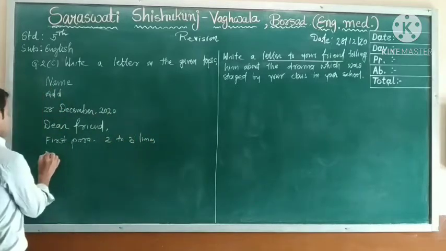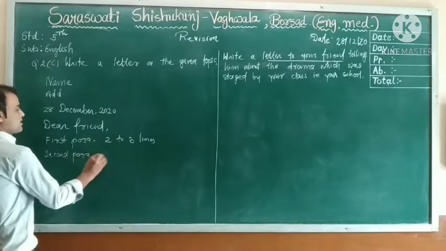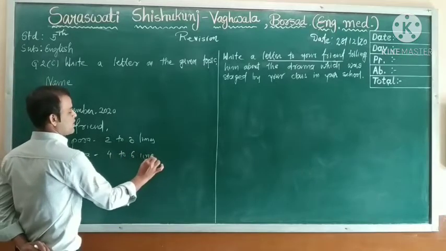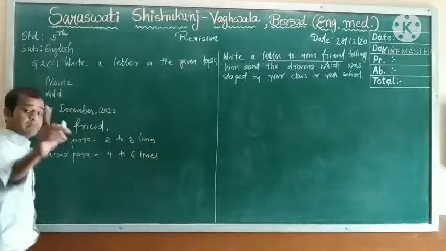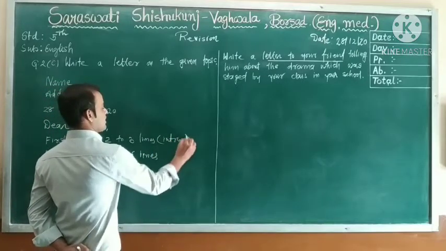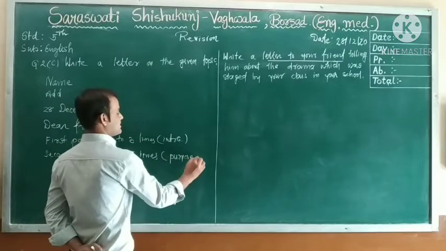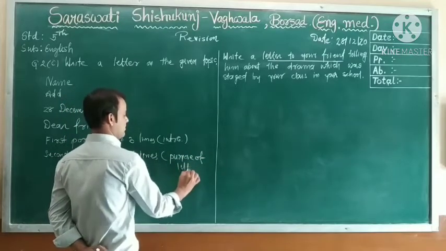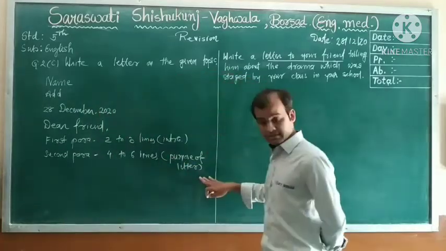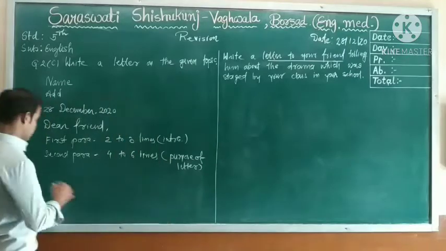Next, the second para, my dear students, for the letter writing. It will be 4 to 6 lines. For what? The purpose. Here you can write the intro, and here you can write the purpose of the letter. Purpose of the letter, in the second paragraph. Next, below that you will write another.